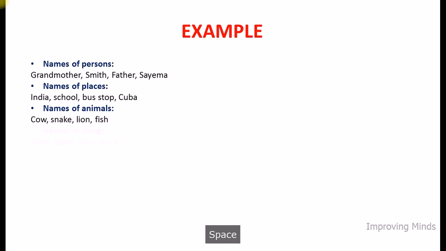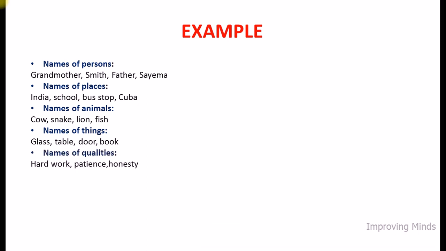Next one is names of things like glass, table, door, book. All these four are also the names of different things, so they all four are also nouns. Now names of qualities like hard work, patience, honesty. All these three depict different kinds of qualities, so they all are also nouns.